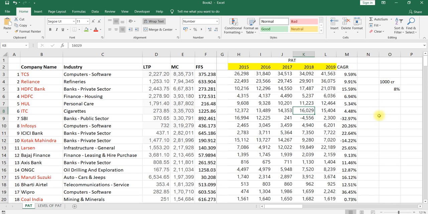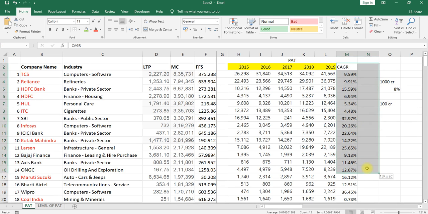What would be the condition to screen the value stocks? The minimum profit should be 100 crores for the last year, in the sense, the recent year. In the recent year, profit should be more than 100 crores, and they will not be bothered about the growth rate.